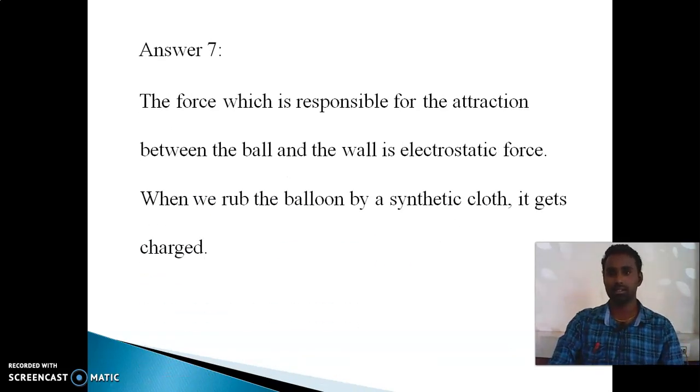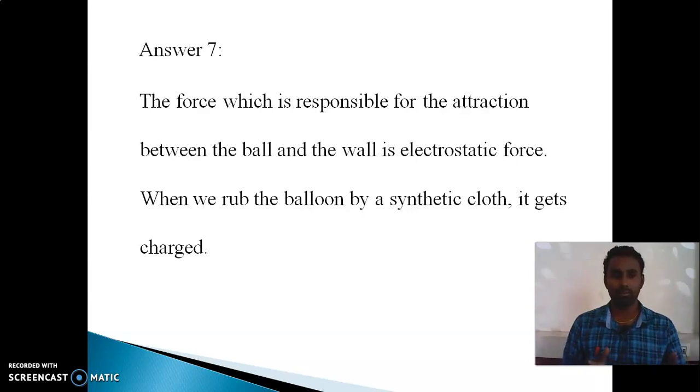So the answer is, the force which is responsible for the attraction between the balloon and the wall is electrostatic force. Yes, because I already said, when you are rubbing any object, vigorously or gently, the object might lose some charge. That means the object gives up some charge. Otherwise, the object gains some charge from another object.